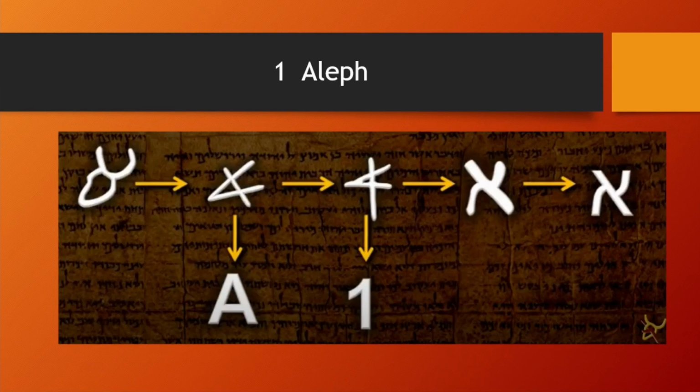Okay. So let's look at how this picture developed to the modern Hebrew we see today. So there's the picture of the ox. Now, we're not going into the detail of where and when. You can see how it has changed to look in first the Greek version we have today at A, and in Roman numerals it's 1. Then it developed from there to look like the Aleph we know today, and there's what we'll call modern Hebrew.